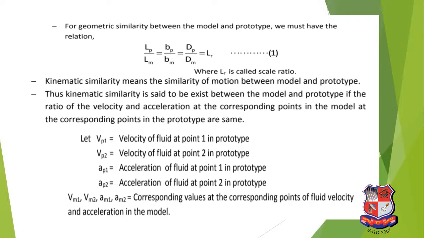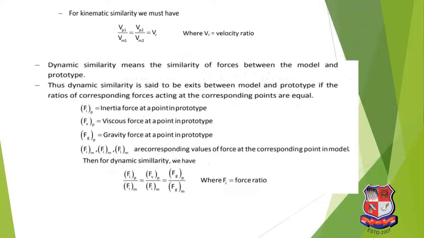Next is the kinematic similarity. Kinematic similarity exists between model and prototype if the ratios of velocity and acceleration at corresponding points in model and prototype are equal. It means the motions of model and prototype are similar. That is called kinematic similarity. These are the different notations of velocity and acceleration of model and prototype, and this is the mathematical form of the definition.